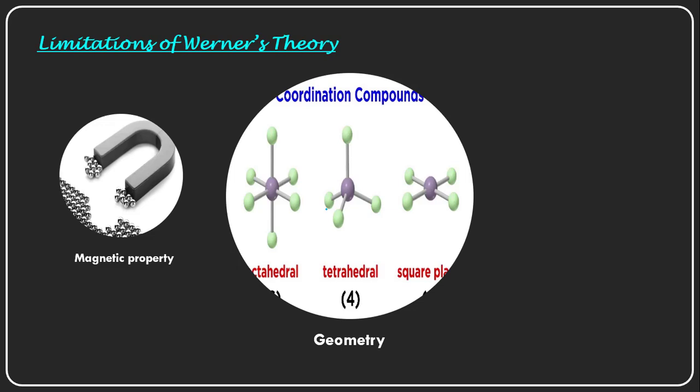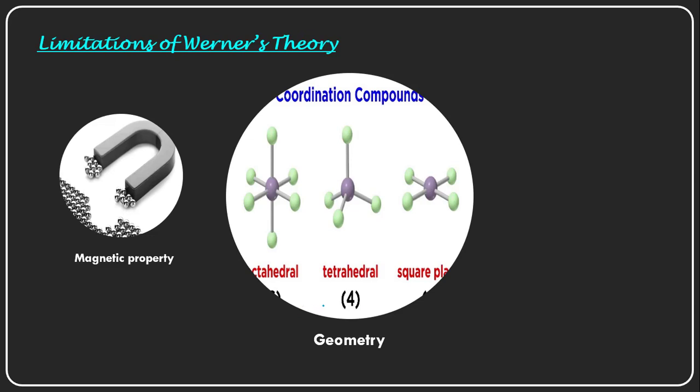He could not explain that, and that is a lack in the geometry actually, but he tried to explain the structures by relating them to the coordination number. If the coordination number is 4, they have tetrahedral or square planar geometry; for 5, square pyramidal geometry; and for coordination number 6, octahedral geometry.